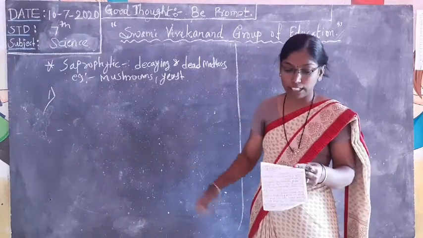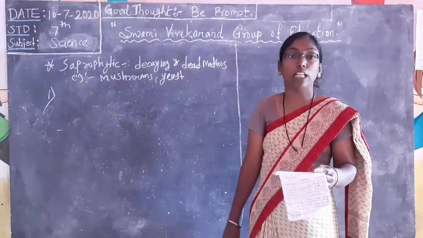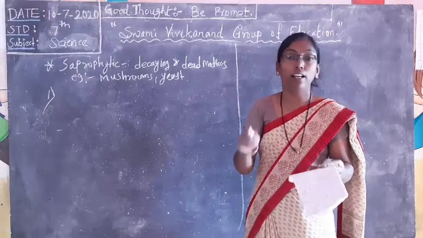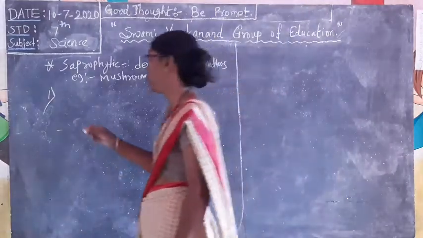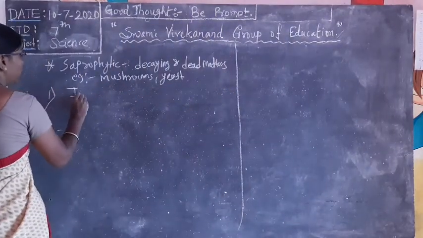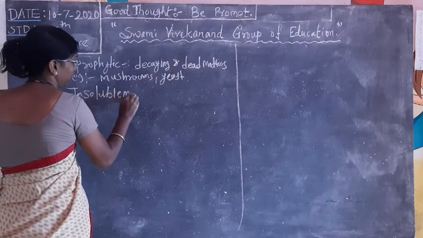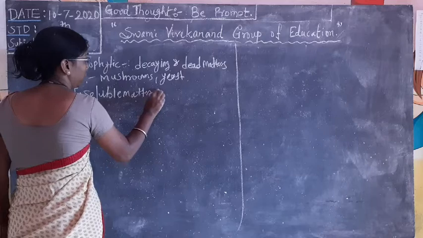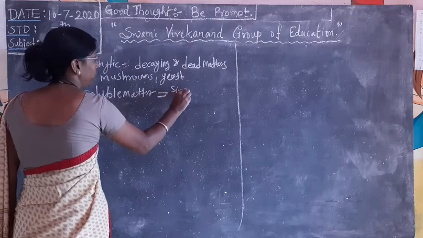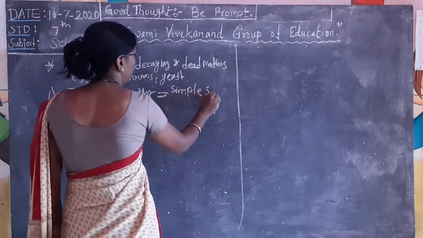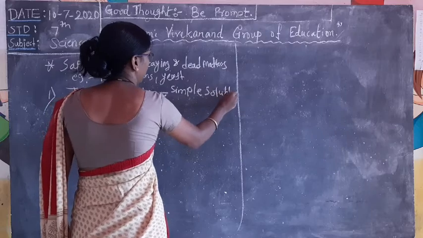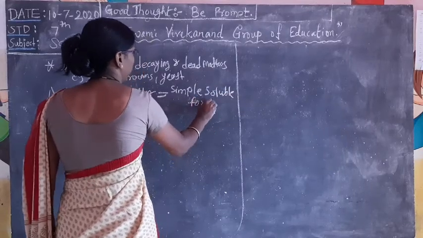It produces digestive enzymes which break down the insoluble decaying matter into a simpler soluble form. Don't forget.